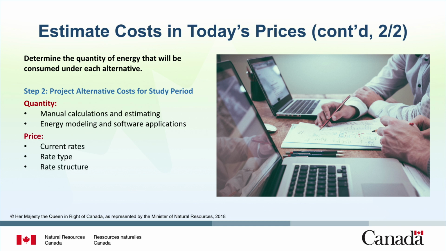Then, identify current prices related to each alternative's energy use pattern. In addition to using your facility's current rates, identify the rate type and rate structure to determine how costs will vary with changing consumption patterns. Finally, calculate price escalation for future energy consumption, because the prices for energy will change significantly over time. Obtain price projections from your utility company. These forecasts should be used to accurately determine current and future energy costs.